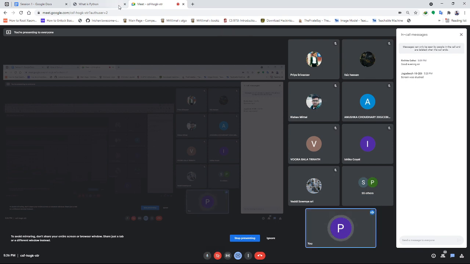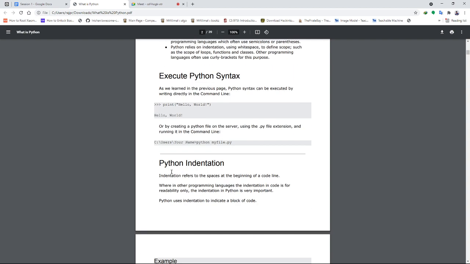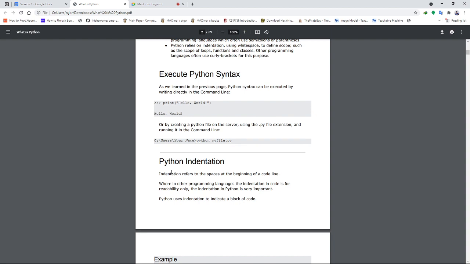Okay guys, let's dig deeper. I had told you how we are using the print statement here. See the syntax of the print statement. This is simply a print statement, and I had told you about indentation. What does it refer to? The spaces at the beginning of a code line. In other programming languages, indentation is maintained only for increasing readability. But in Python, it is really important.